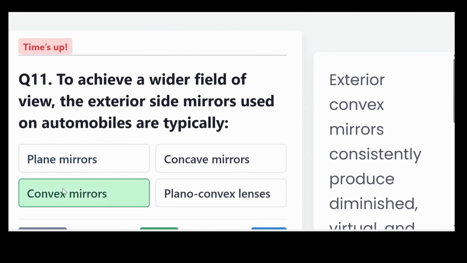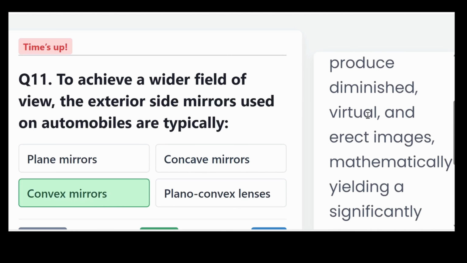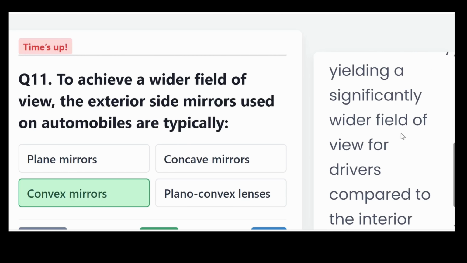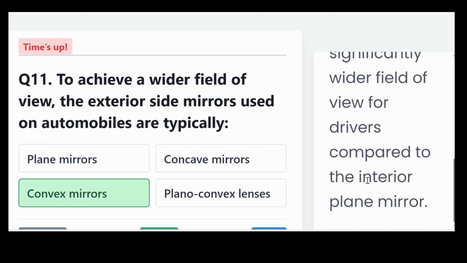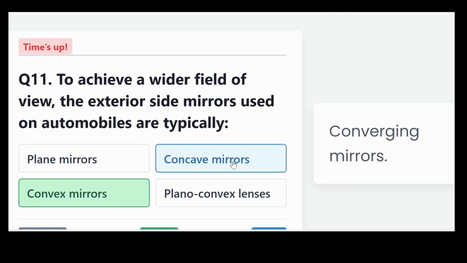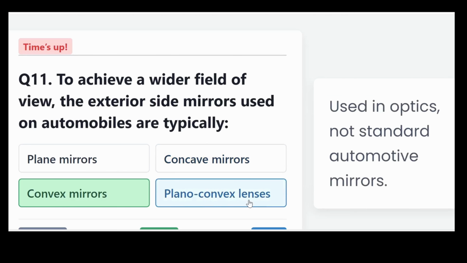And the correct answer, convex mirrors. The exterior convex mirrors consistently produce diminished, virtual, and erect images, mathematically yielding a significantly wider field of view for drivers compared to the interior plane mirrors. Plane mirrors provide a 1:1 image. Concave mirrors are converging mirrors. Plano-convex lenses are used in optics, not standard for automotive mirrors.